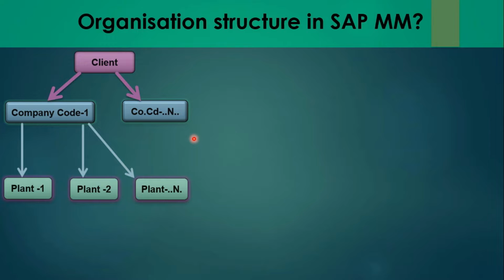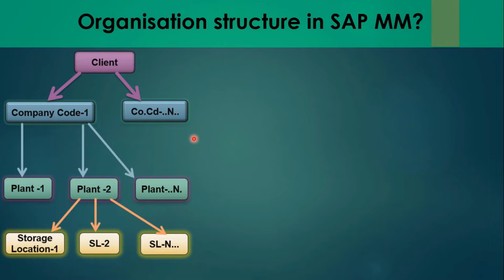And the next thing is storage locations. A storage location is an organizational unit which differentiates between different material stock in plants. One plant may contain many storage locations. A storage location is the place where stock is kept physically. We might have heard of a warehouse or storage location where we keep our material as stock, and when we require it, we utilize it. So a plant can consist of multiple storage locations, and all data is stored at storage location level for a particular storage location.